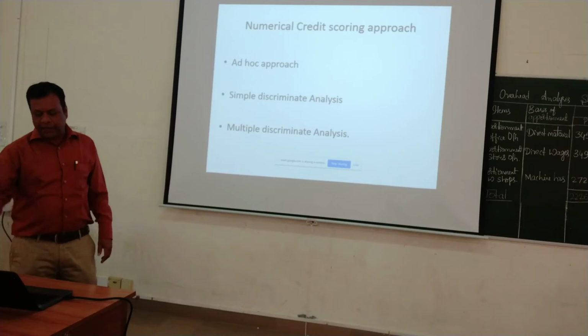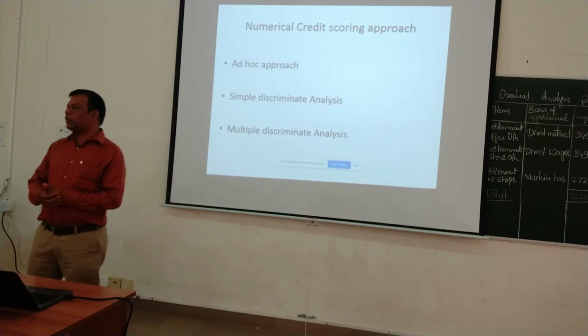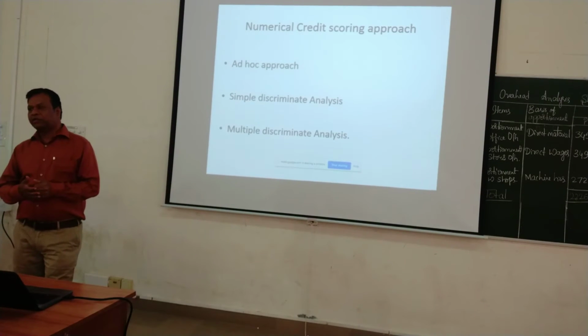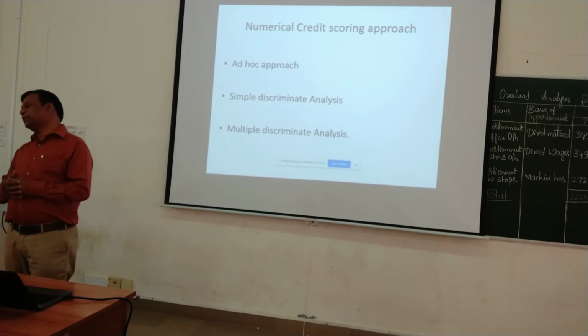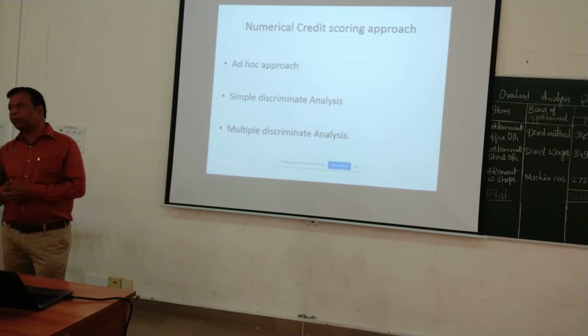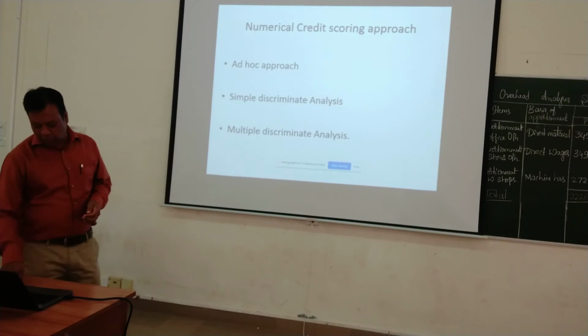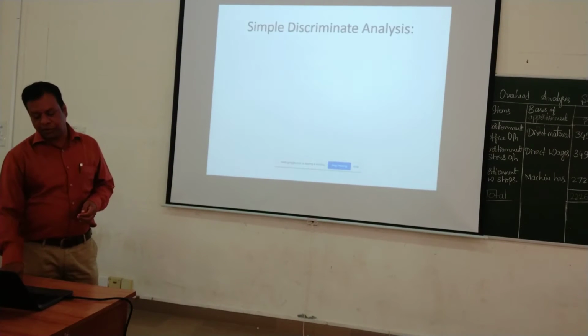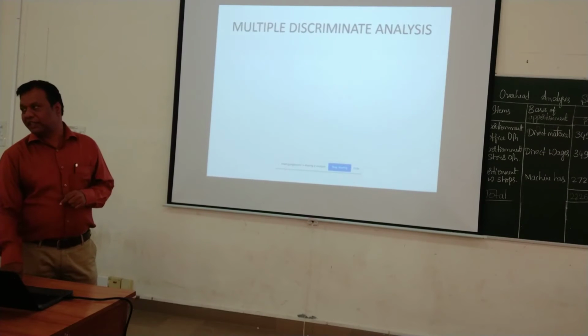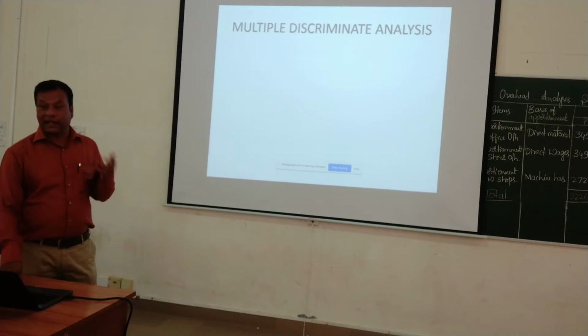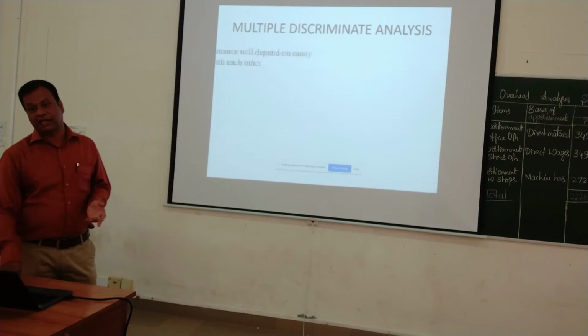So based on these things, if you want to assess the customers, whether to extend credit or not, we have three different approaches: ad hoc approach, simple discriminant approach, and multiple discriminant approach. In the ad hoc approach, we prepare on our own. In the simple discriminant approach, we use only one factor, such as equated sales, and based on that we categorize customers into good customers and bad customers.